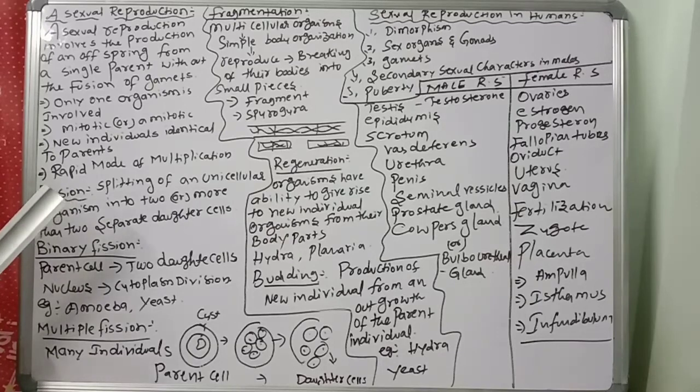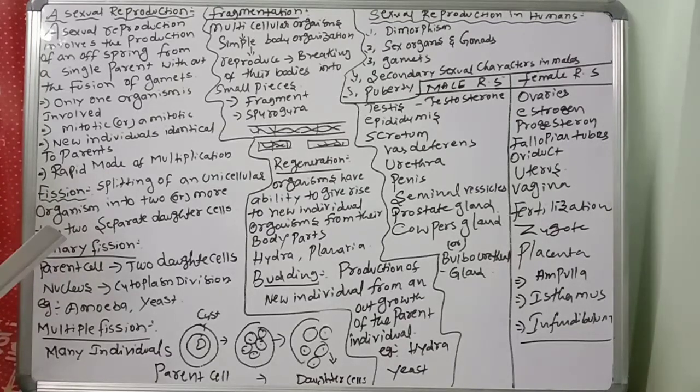Very important: splitting of a unicellular organism into two or more than two separate daughter cells is called fission. This is common in unicellular organisms like amoeba, paramecium, euglena.